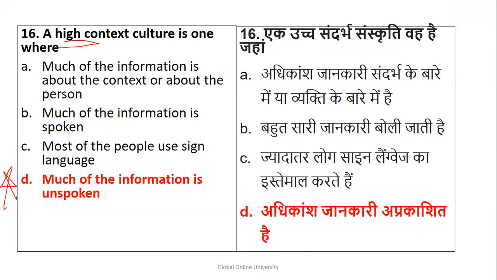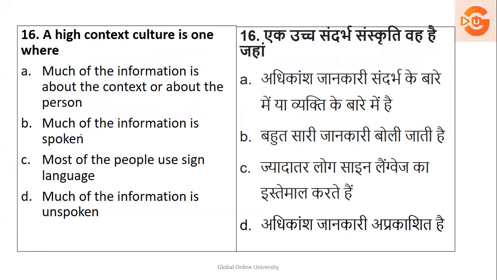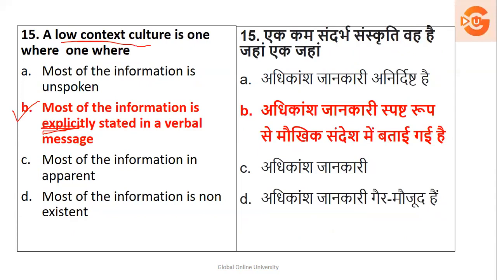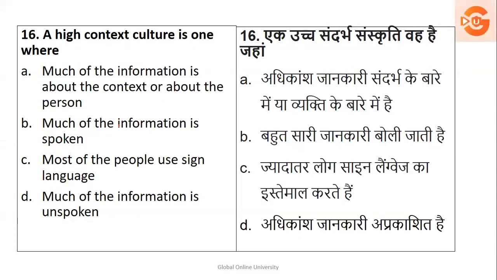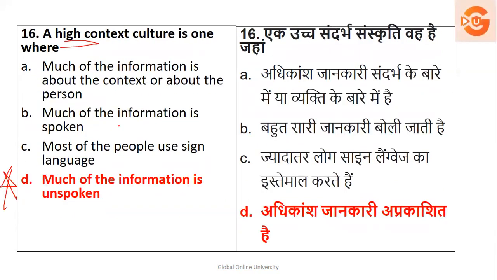Okay, so low, just make a note. As I have always told you, keep a writing note. So when it is a low context culture, it is verbal, explicit, direct. When it is high context culture, it is non-verbal, it's unspoken, or it is implicit. So just make a note of it.